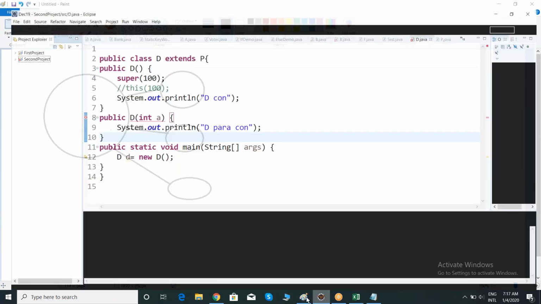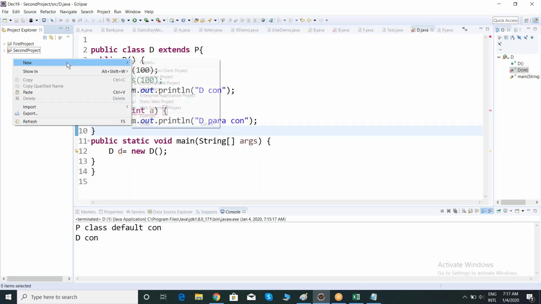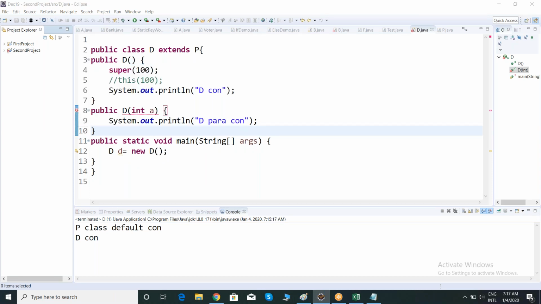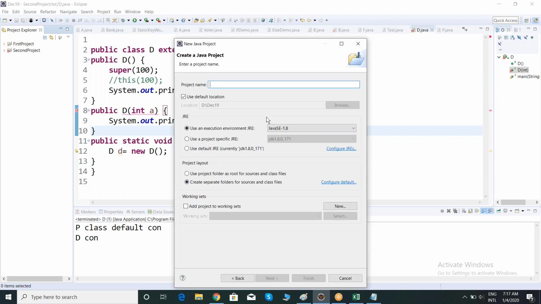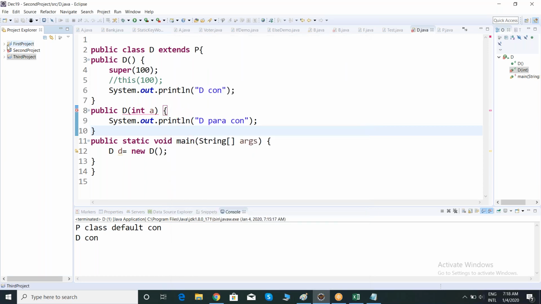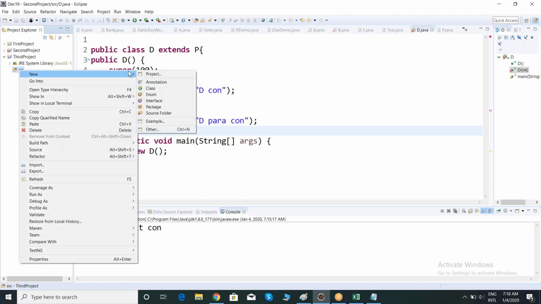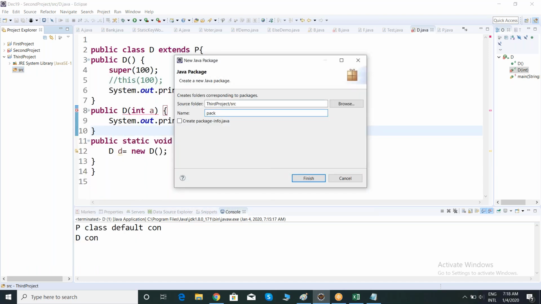See here, let me create a new project here. New project. This time take Java project. Give the project name third project. Right? See here, now the project is created. This is my third project. So inside SRC, we are creating a package. Now let me create a package. My package name is pack1.